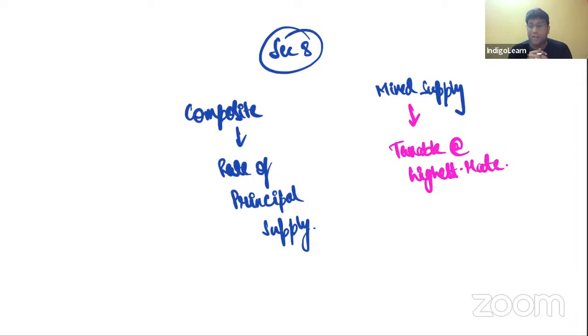So please check the rate of GST of cashew. Please check the rate of GST of almond. Please check the rate of GST of pista. And out of all these three, whichever is the highest rate, that rate of tax will apply.